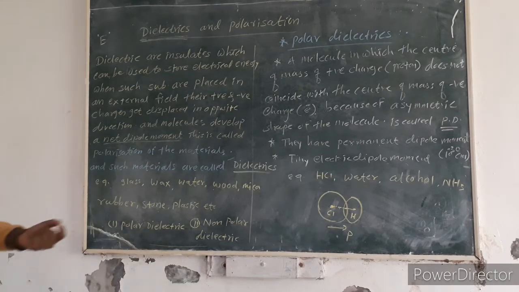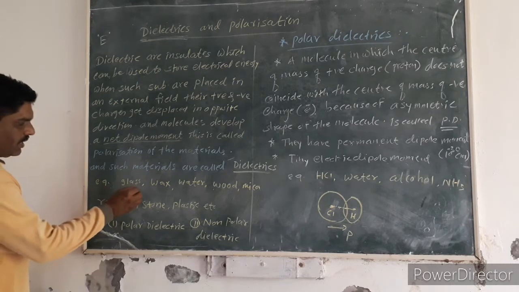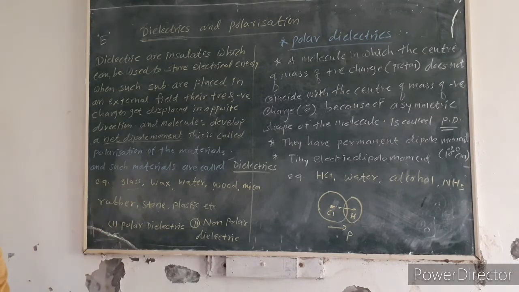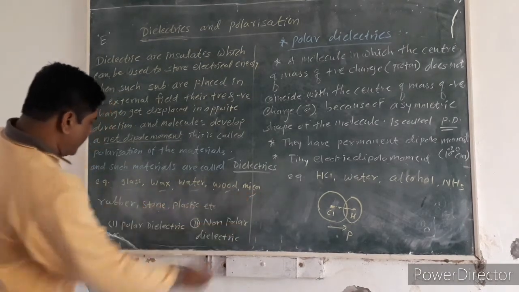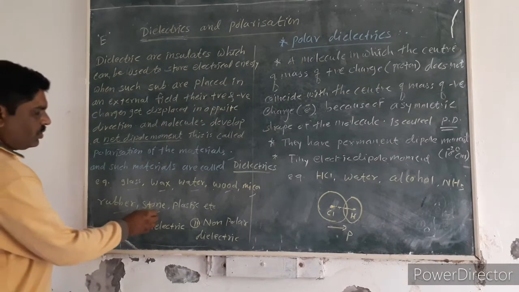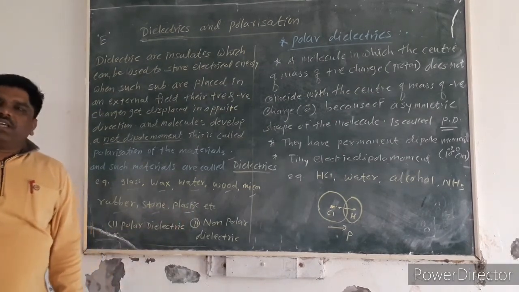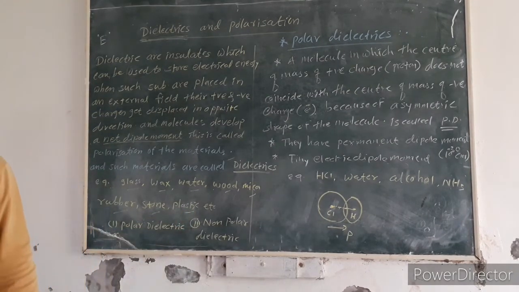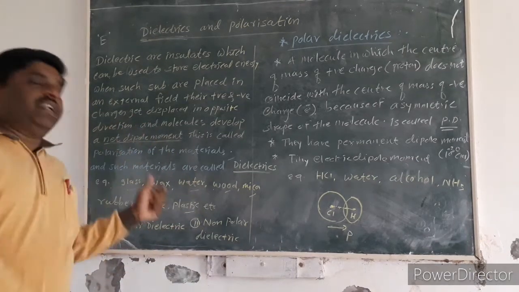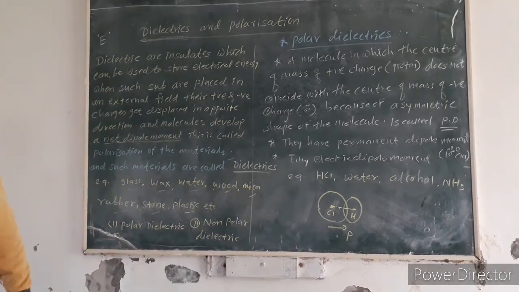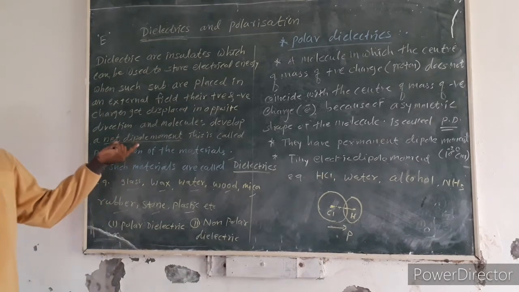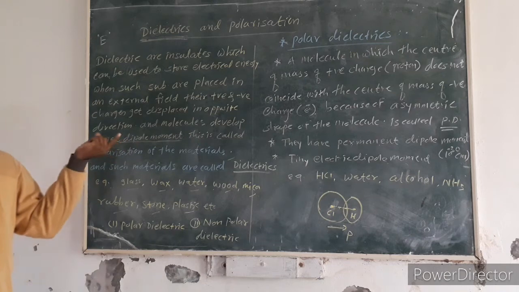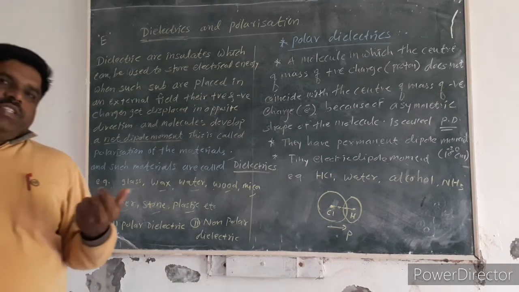Examples of these materials are glass, wax, water, wood, mica, rubber, stone and plastics. These are non-conducting materials, or dielectrics. When such materials are kept in an electric field, there is formation of a net dipole moment, and this is called polarization.